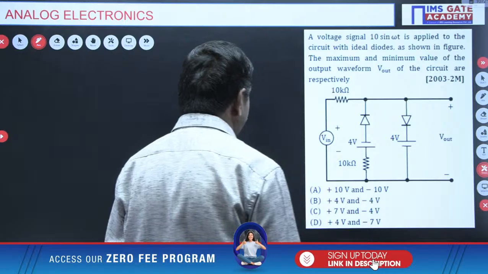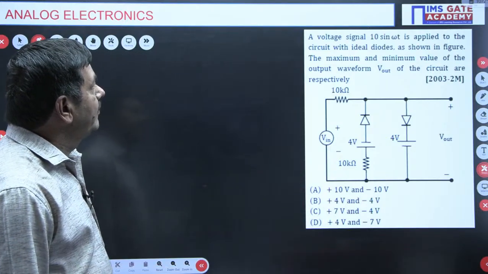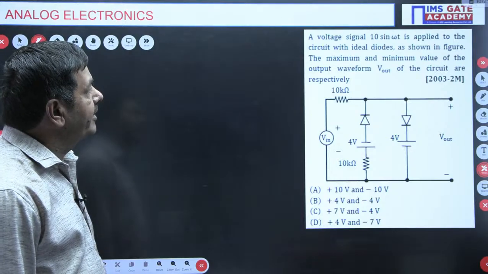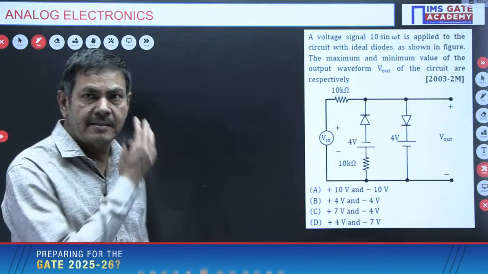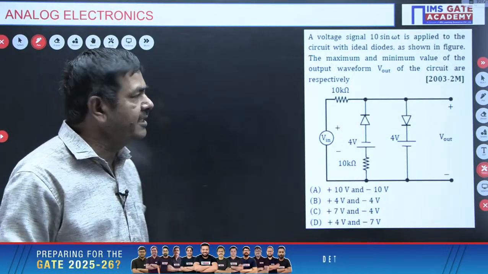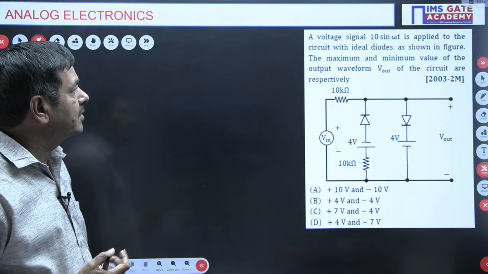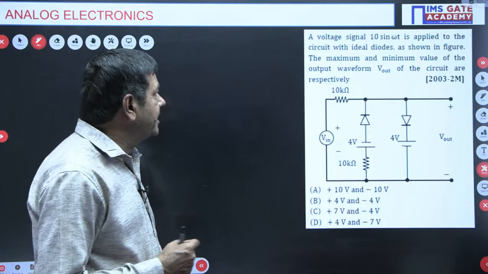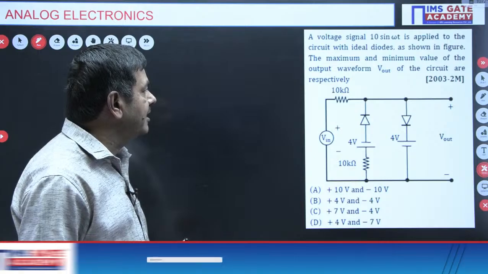You please watch, I will explain. What is the given problem? A voltage signal 10 sin omega t is applied to the circuit with ideal diodes as shown in the figure. The diodes connected in the circuit are ideal. It is a GATE question, 2003, 2 marks. The maximum and minimum values of the output waveform V out of the circuit are respectively.